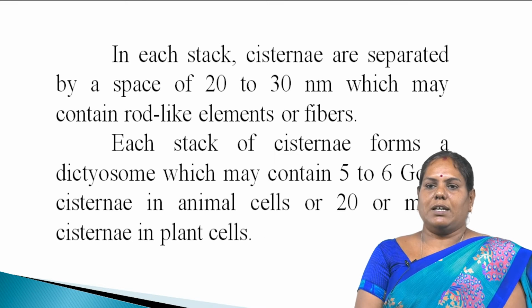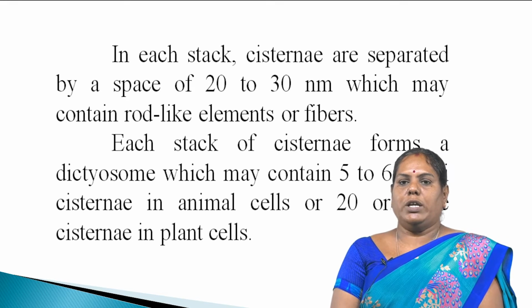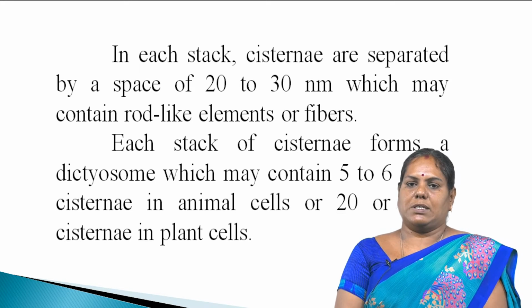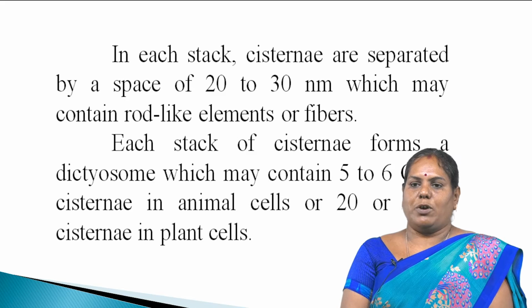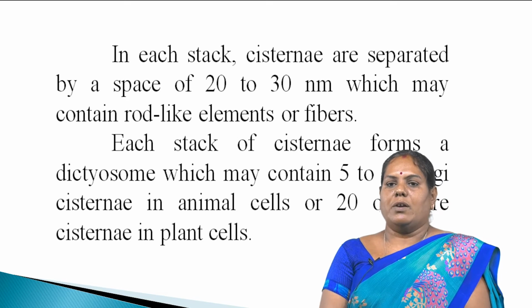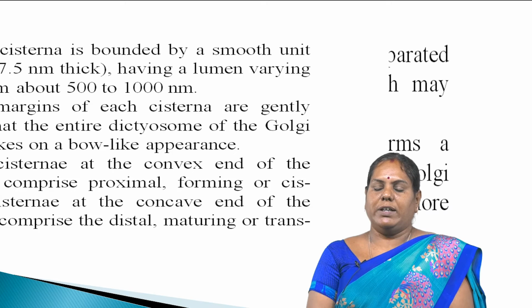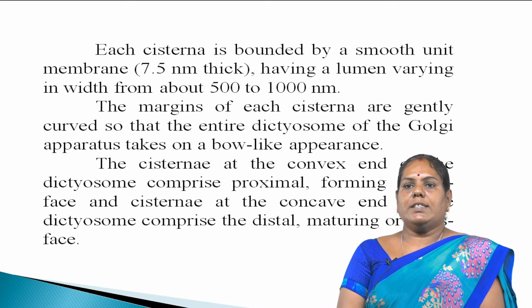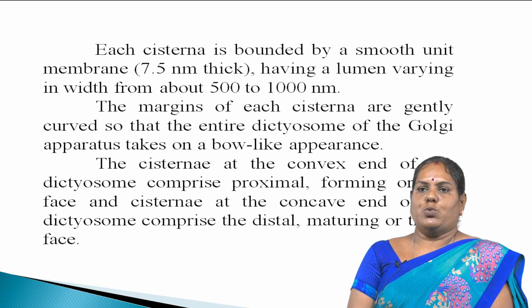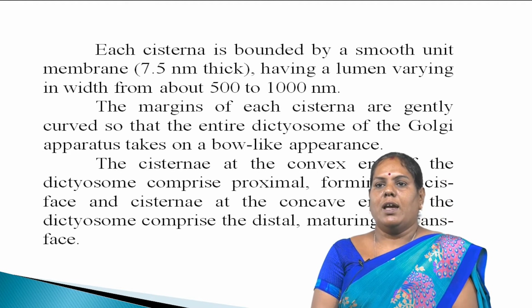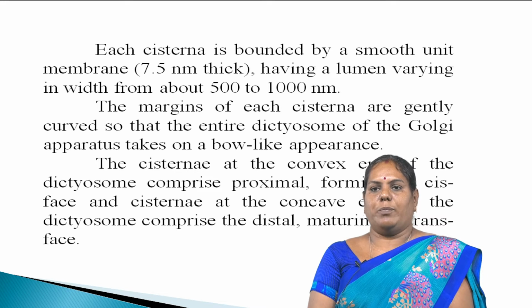In each stack, cisternae are separated by a space of 20 to 30 nanometer, which may contain rod-like elements or fibers. Each stack of cisternae forms a dictyosome, which may contain 5 to 6 cisternae in animal cells or 20 or more cisternae in plant cells. Comparatively, in animal cells it is less. Each cisterna is bounded by a smooth unit membrane, about 7.5 nanometer thick, having a lumen varying in width from 500 to 1000 nanometer.